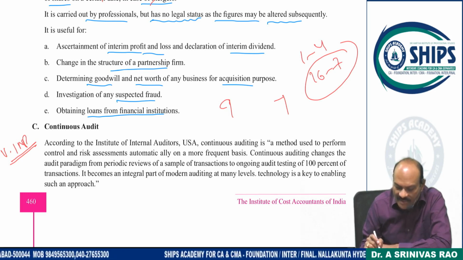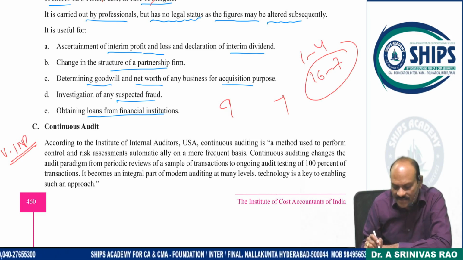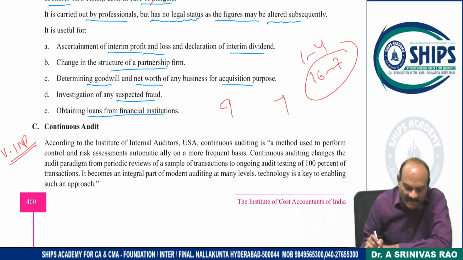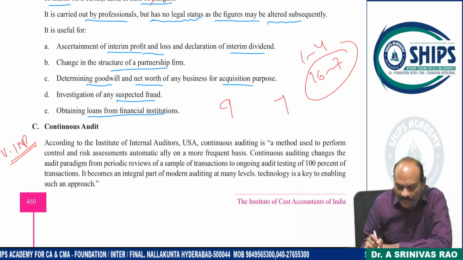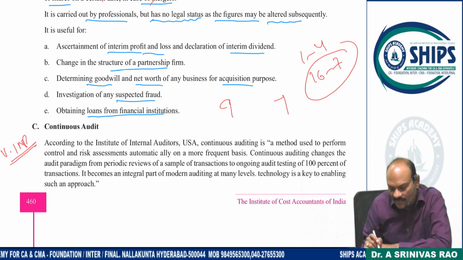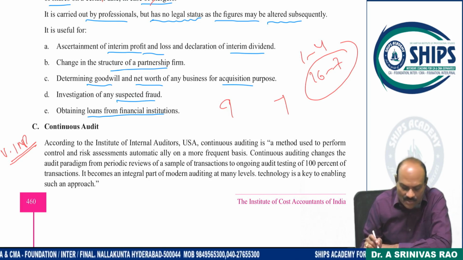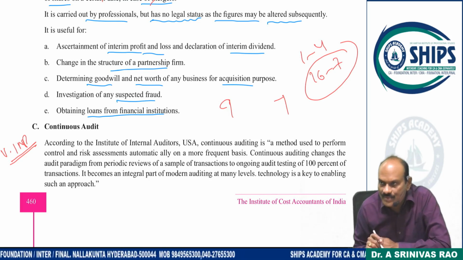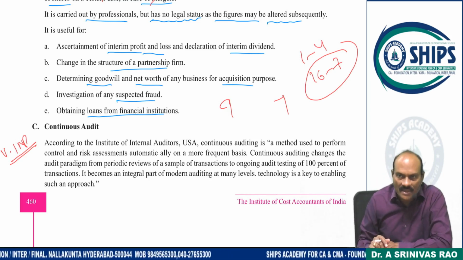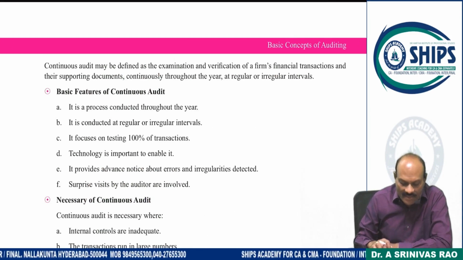Continuous auditing changes the audit paradigm from the periodic review of a sample of transactions to ongoing audit of 100% of transactions. It becomes an integral part of modern auditing at any level. Technology is the key to enable such an approach. Nowadays we have technological advancement and information can be shared.